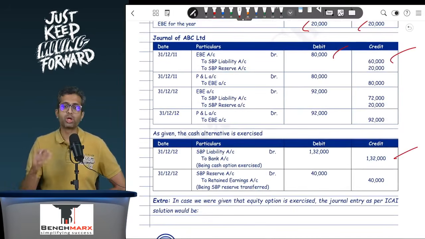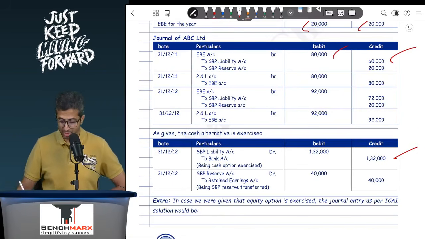Perfect. But what about the balance in the SBP reserve? Transfer from one component of equity to another. It is like lapsing, and hence it will be transferred to retained earnings. SBP reserve account debit to retained earnings.